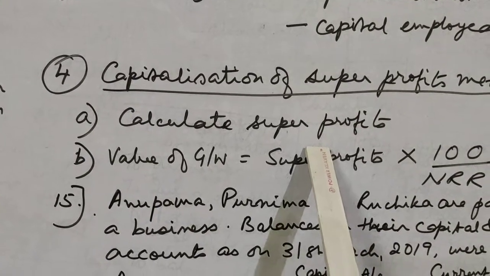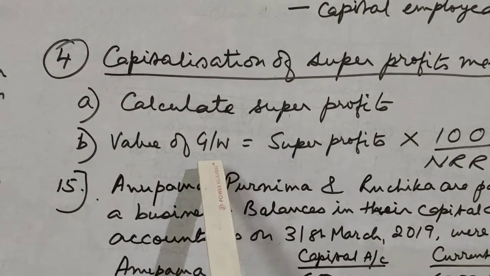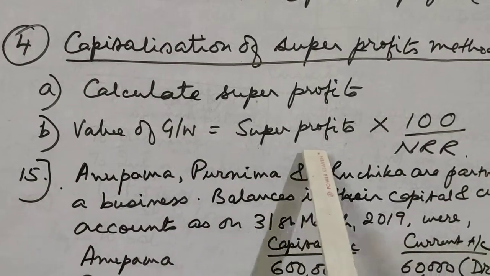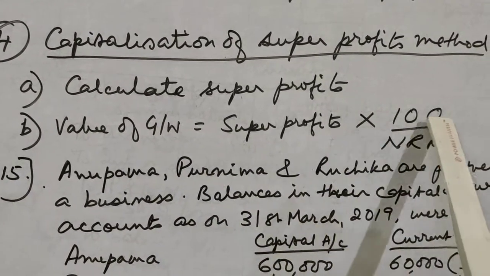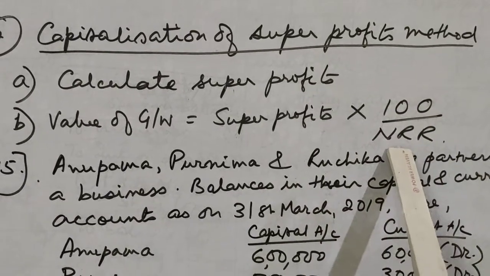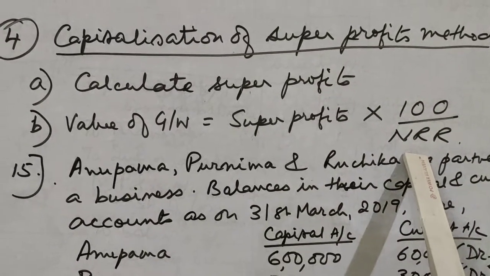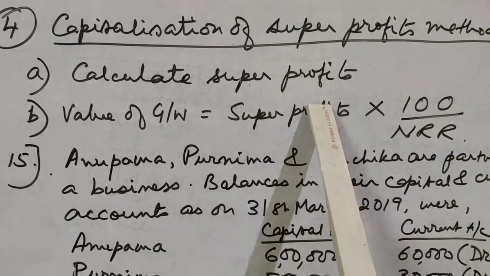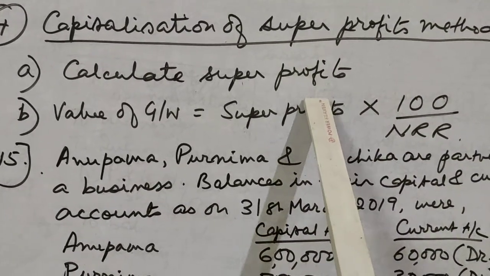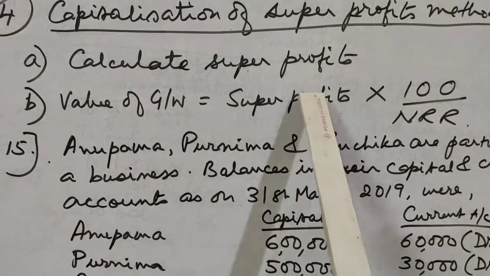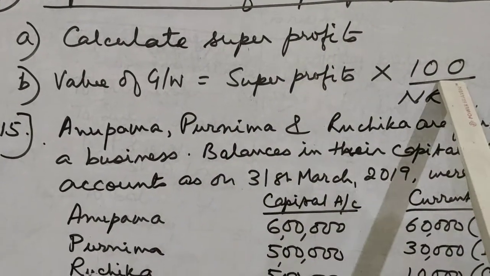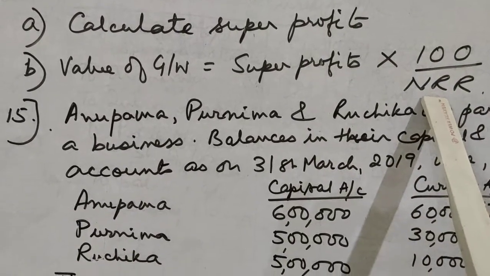Then after finding out the super profit, straight away the value of goodwill can be found out by multiplying the super profits with 100 divided by normal rate of return. So in this method, first of all we find out the super profit by subtracting the normal profit from the average profits. Then value of goodwill is equal to super profit into 100 divided by normal rate of return.